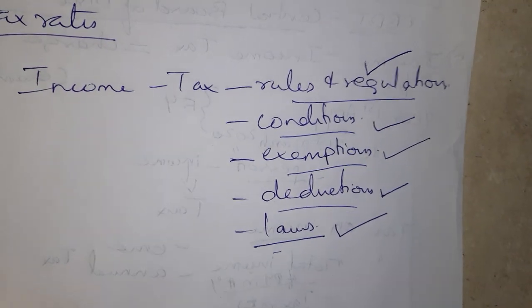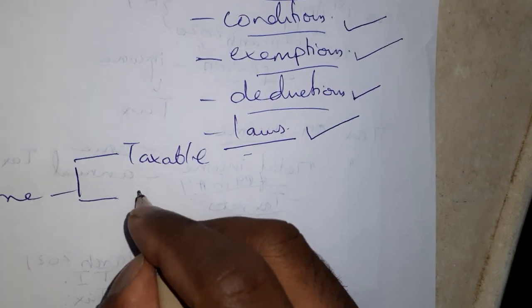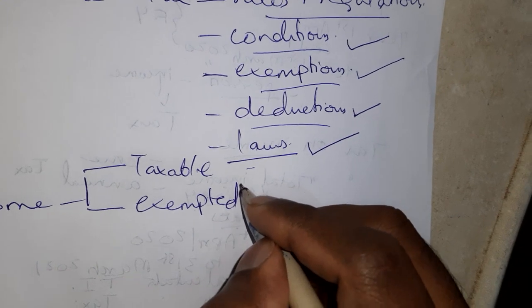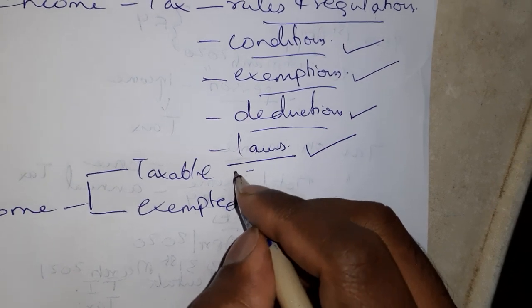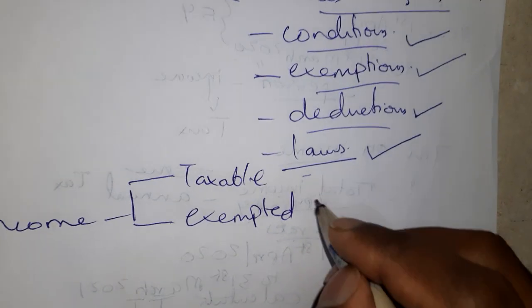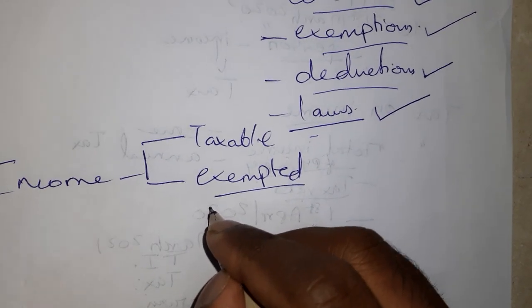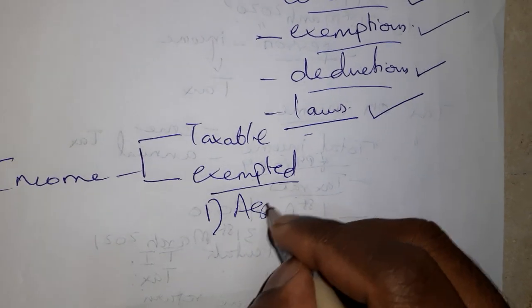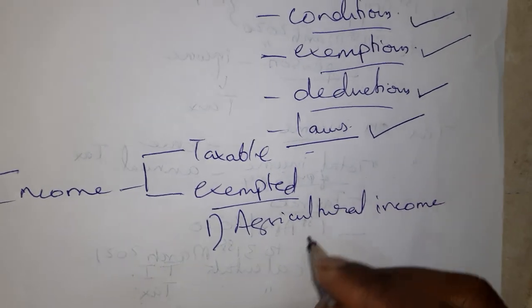So you have to understand that income is classified into two. One is taxable income and the other one is exempted income. Okay, so not all incomes are taxed. Only those incomes which are mentioned in the income tax law, we have to pay tax. Now for incomes exempted from tax, I'll give you 2-3 examples now, but we will learn it in detail later. The first income which is exempted from tax is agricultural income, earned in India.